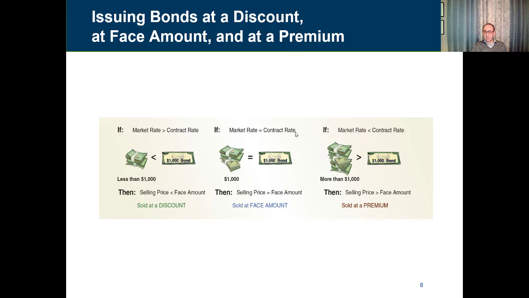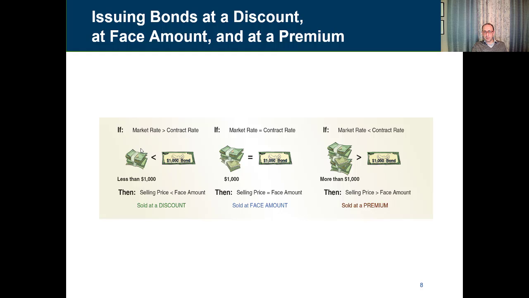In other words, the bond that the company is issuing pays 10%, and the interest rate in the market is 10%. So in this case, the selling price is going to be the same as the bond face value, the same as the face amount. Why? Because our bond is very similar to the market, so it should be sold based on its face value. So it would be sold at the face amount.